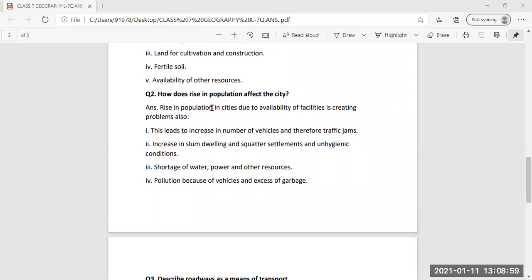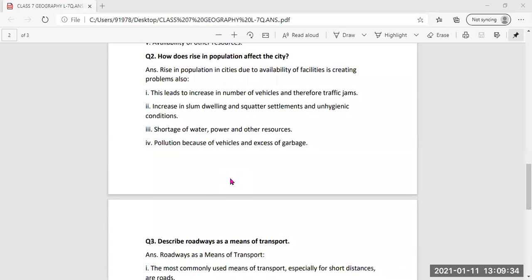Then the second question: how does rise in population affect the city? If the population is increasing day by day in the city, then how will the rise in population affect city life? First, this leads to an increase in the number of vehicles and therefore traffic jams. Then increasing slum dwellings and squatter settlements and unhygienic conditions. Shortage of water, power, and other resources will be there in the city. And finally, pollution because of vehicles and excess of garbage.